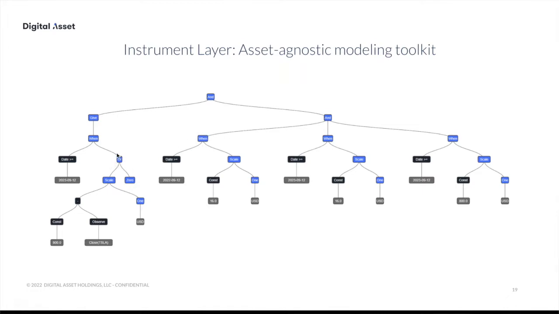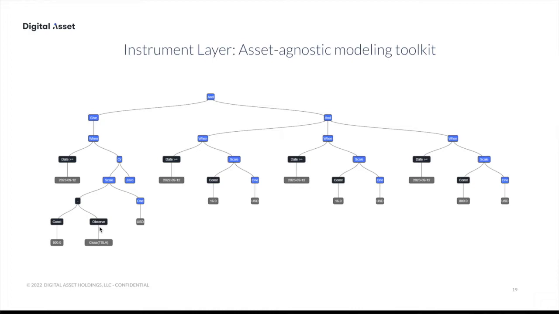So if you look at one of these subtrees, this is essentially just a payment happening. So say when we're on that date, we'll pay 16 US dollars. There are other operators that introduce optionality. So here, for example, this OR node, or to introduce observations. So in this case, we observe the closing price of the Tesla stock.